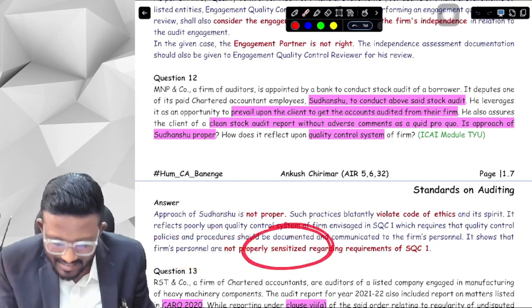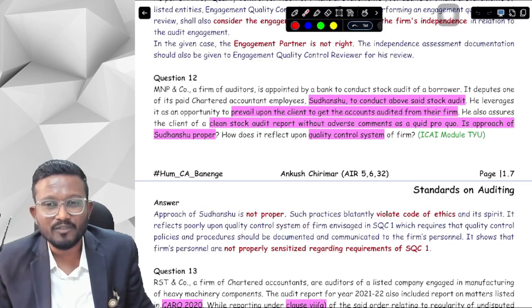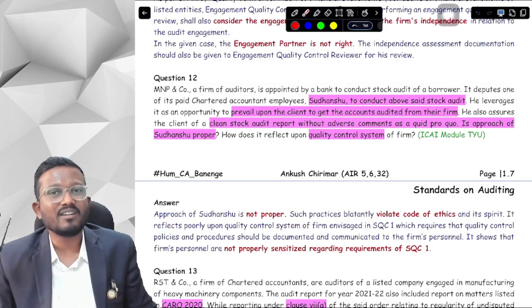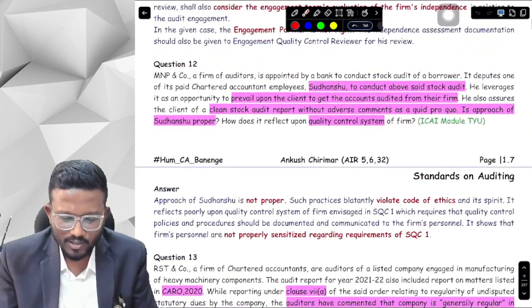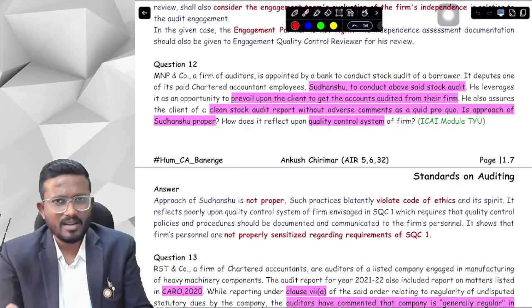What is sensitized, sir? Sensitized means that our people are not that much concerned with the requirements of SQC1. That's why Sudhanshu is working this way. Okay, yes sir, this was question number 12. These small questions don't come in your paper, so don't worry about it. Maximum they can come in MCQs, that's all.